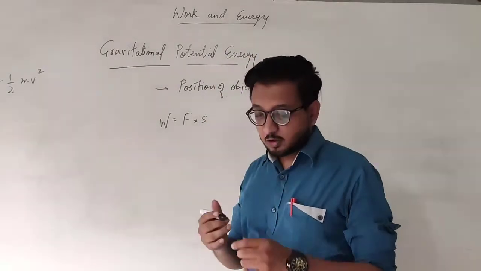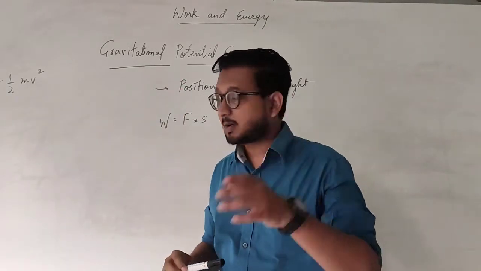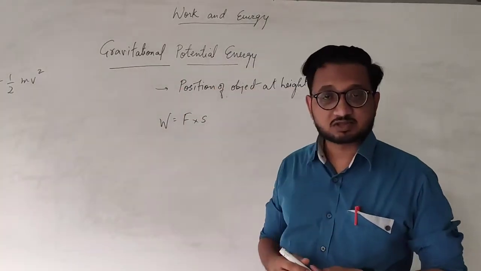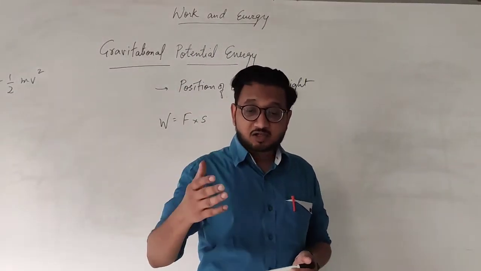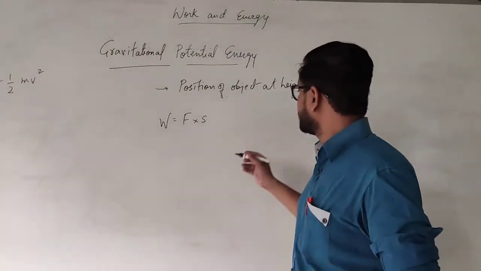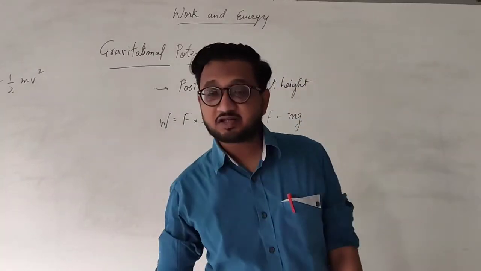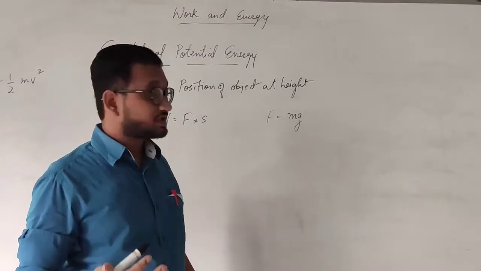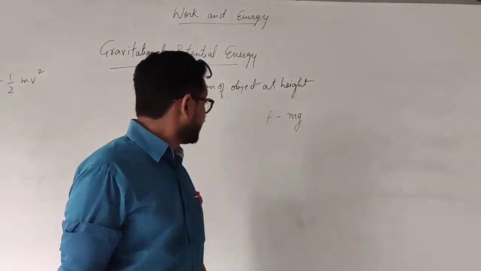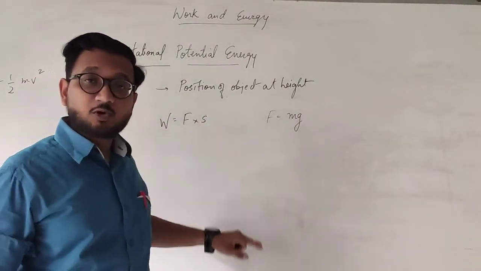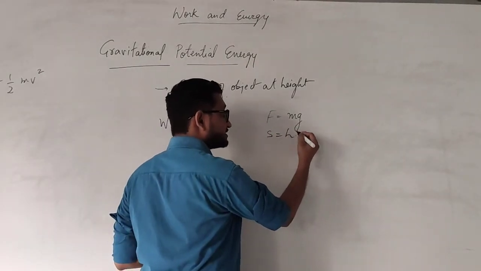So similarly, in order to have the gravitational potential energy on this marker, I have to apply the force. So I applied the force. And the force that I am applying at a certain point is because of the gravity. So if you remember, the force of gravity is m into g, that we studied in the previous videos, that is in the gravitational chapter. F is equal to mg. Okay? And displacement, so I am going to keep the object at a certain height. So displacement s is h.